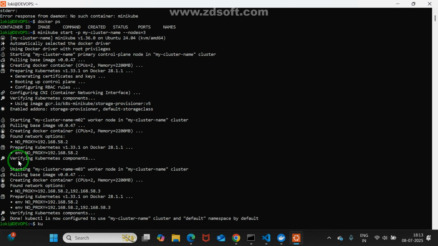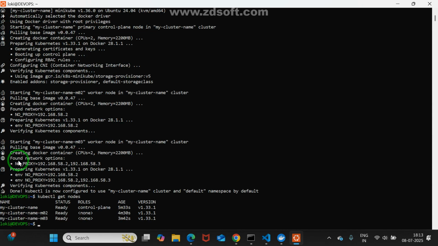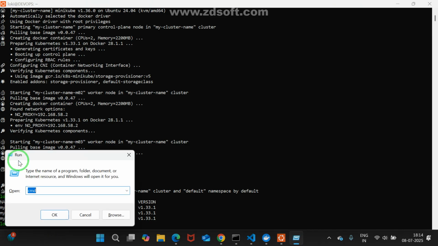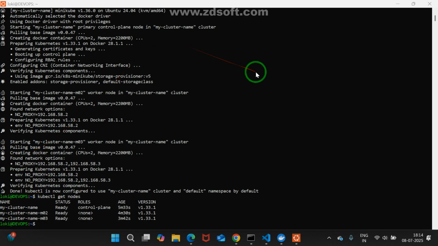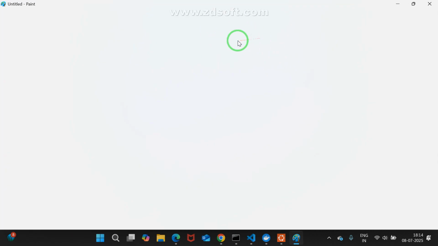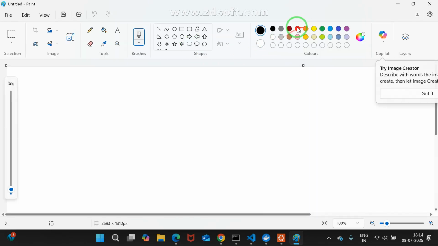Now, kubectl, get the notes. See, am I getting this right? One control plane with, see, here the advantage is, again, I'm going to MS Paint. Try to observe what is happening. Till yesterday, what we did, that also I am telling.